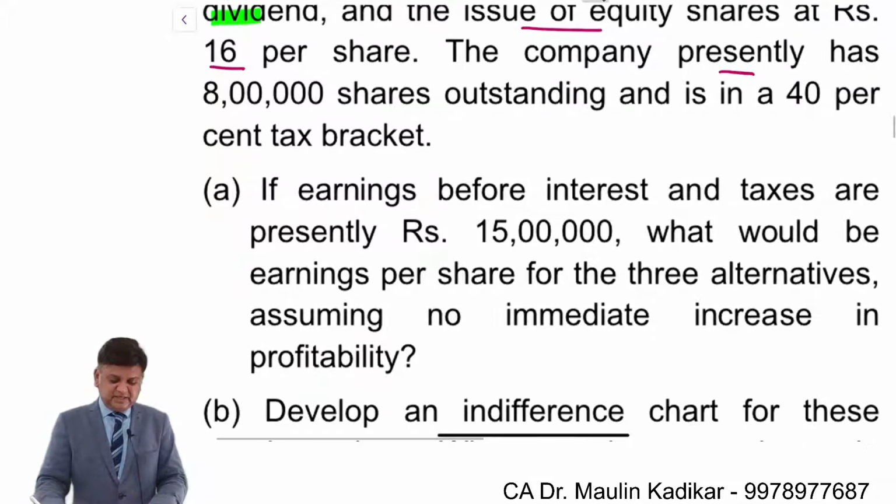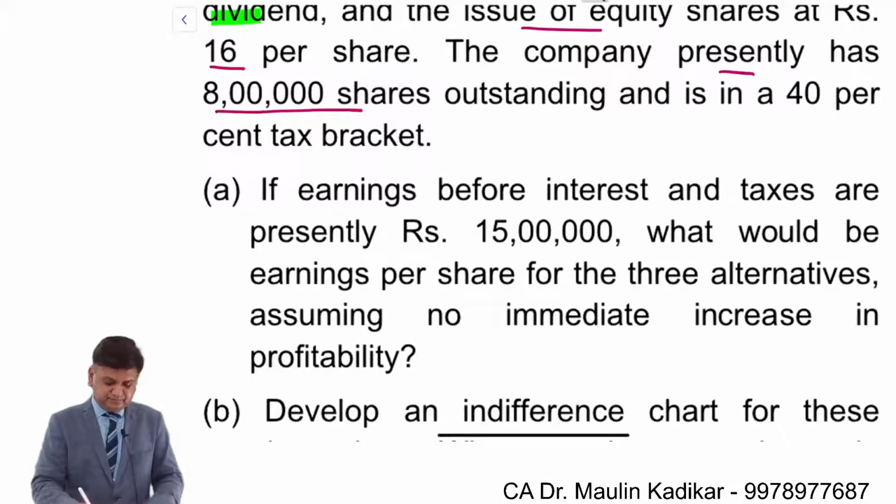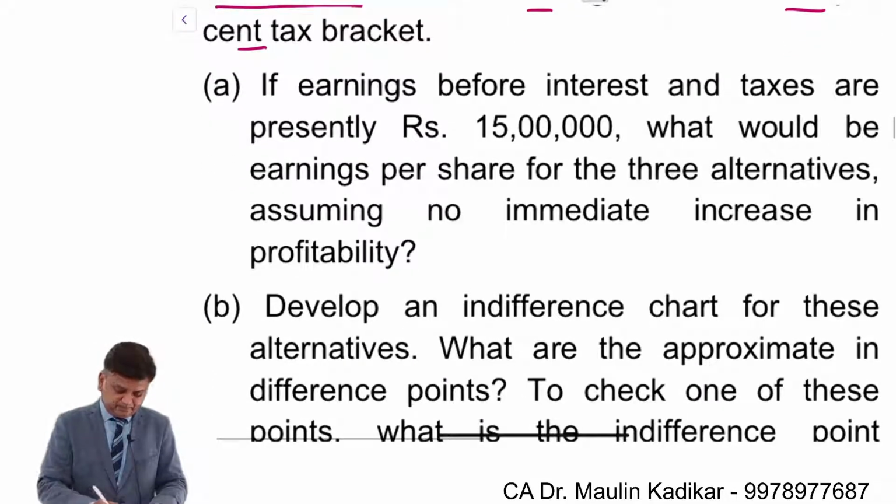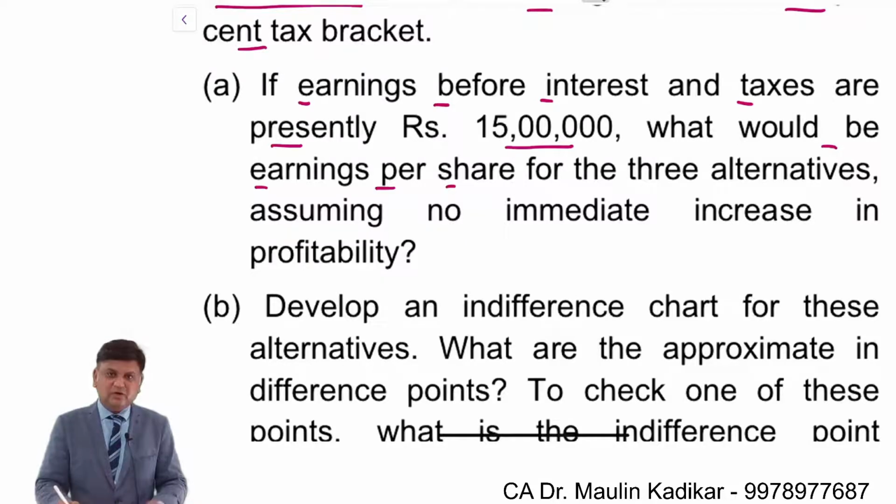The company presently has 8 lakh shares outstanding and it is in 40% tax bracket. So the income tax rate is 40%. Its earning before interest and taxes are presently 15 lakhs. What would be the earning per share or loss per share?